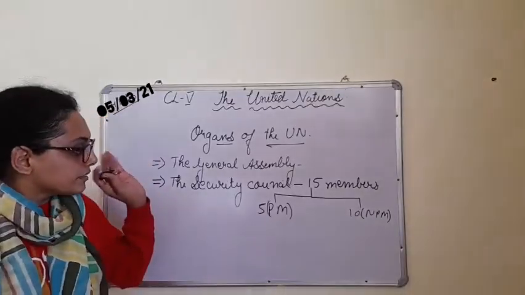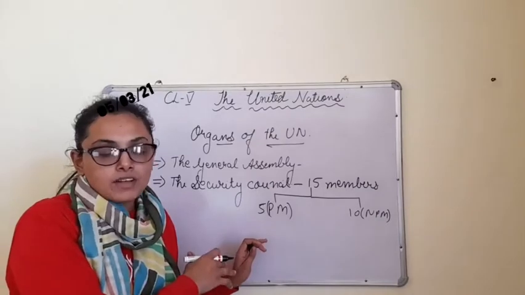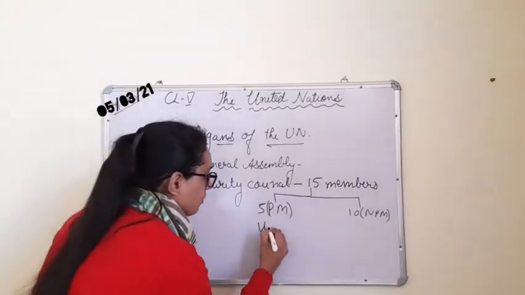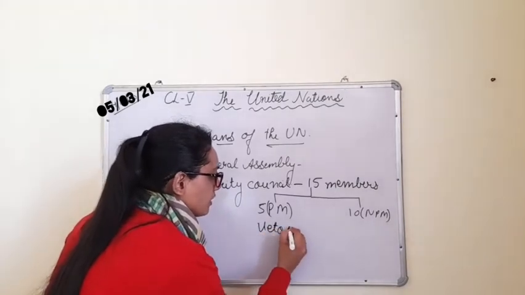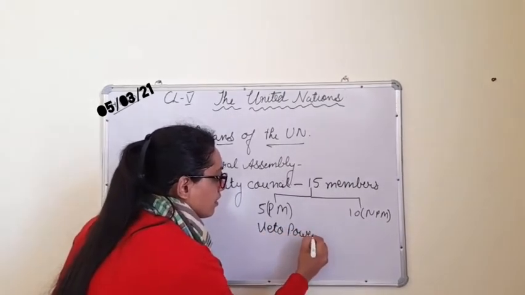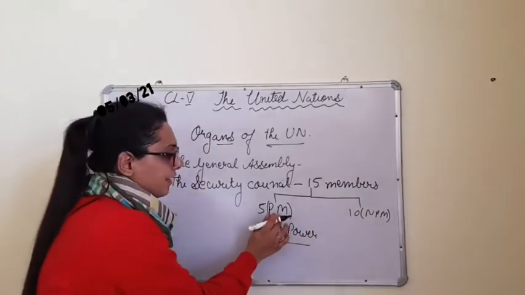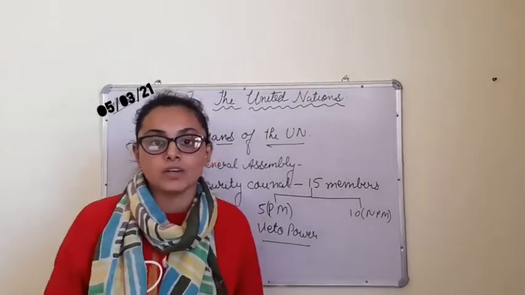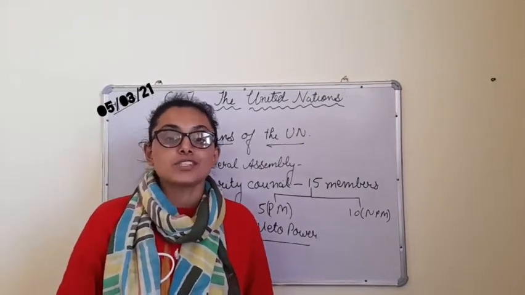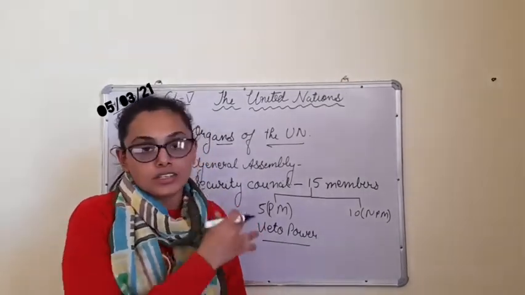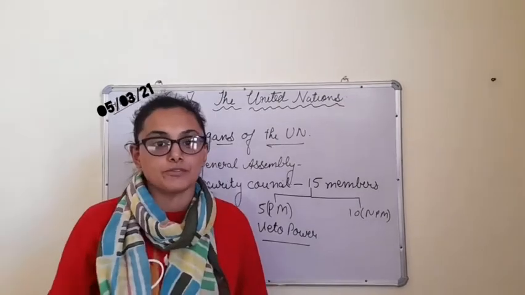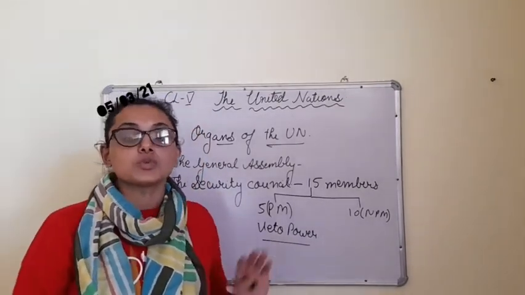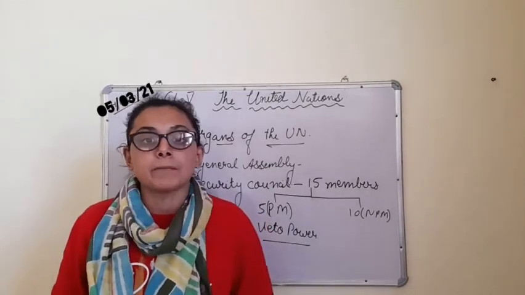Now these members are the permanent ones who have the power which is known as the veto power. If any one of these uses the veto power, the decision which was taken by the Security Council will be dissolved.